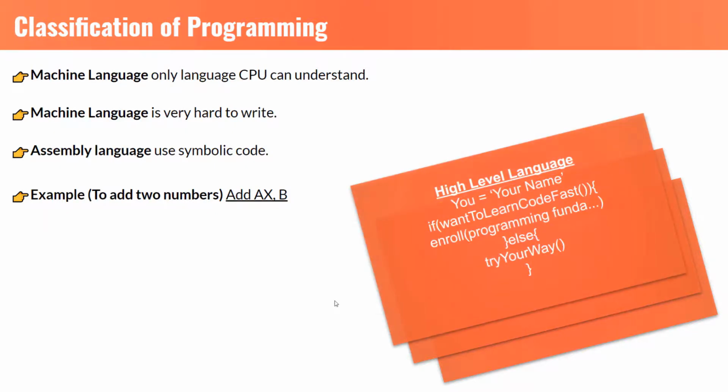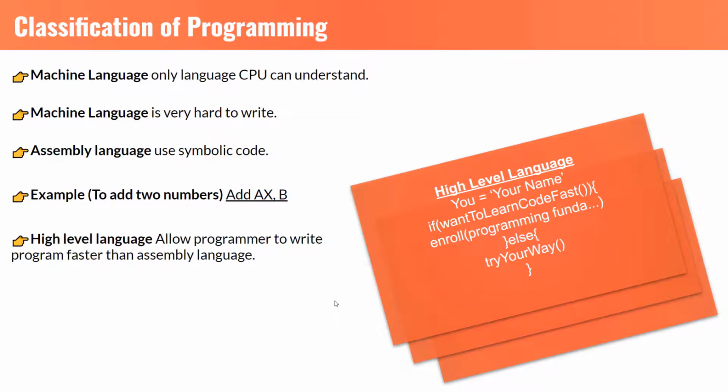It's called high-level language. It's the third level that we have, and it is the best way of writing a program. In high-level language, we give instructions to the CPU using symbols which are very similar to English. In other words, it's very similar to spoken English, and it allows programmers to write programs faster than assembly language.